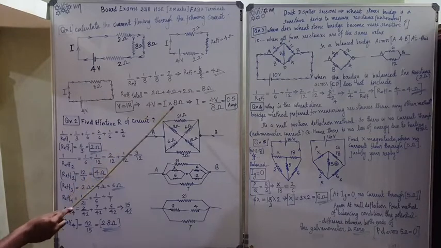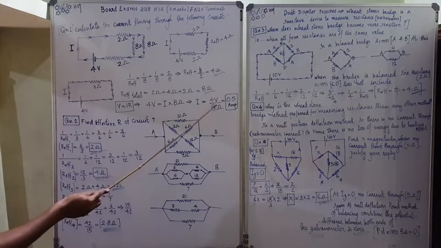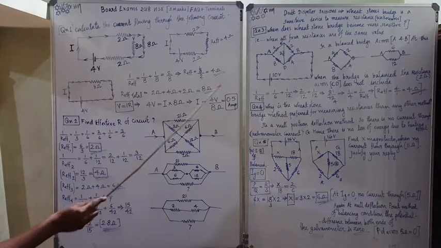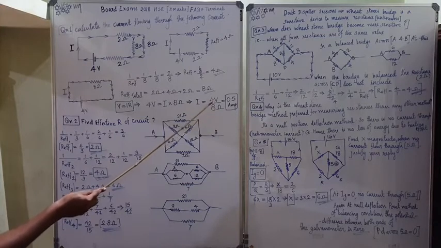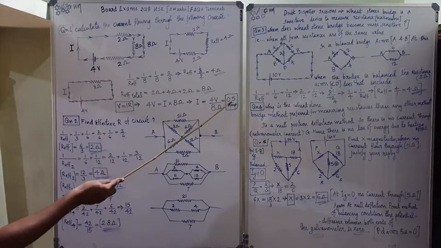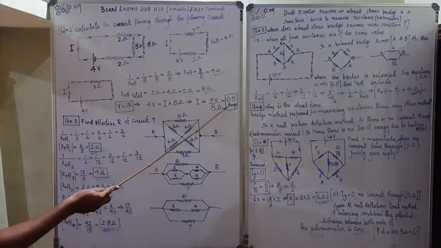Then I is equal to 4 volt divided by 8 ohm. Remove all this V and ohm, just so you understand. So I is equal to 4 by 8. That means half of 8 is in the numerator, cut off, then 1 by 2. 1 by 2 is 0.5 amp. So this is the answer.